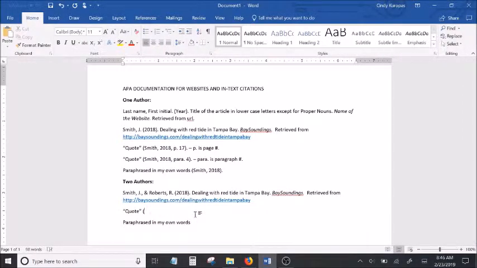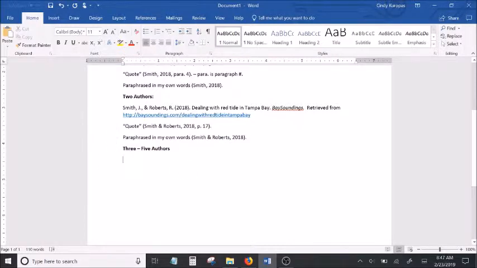When you do the in-text citation, if there are two authors, you have to list them both. But you don't include their first initials. If it's a quote, you have to give a location, either page or paragraph number. If it's paraphrased, you don't have to give a location, but you still give both authors.